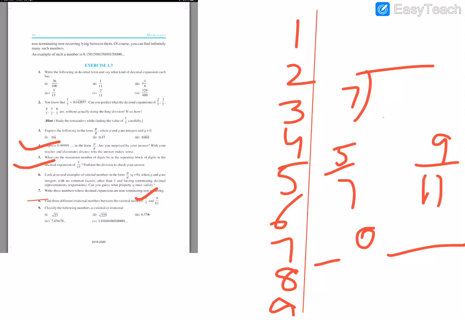Then classify the following numbers as rational and irrational. Whichever is rational, you write rational, and whichever is irrational, you write irrational. Okay, so this is how you are supposed to do the third exercise. All the best. After doing this sum, again we will meet. Bye.